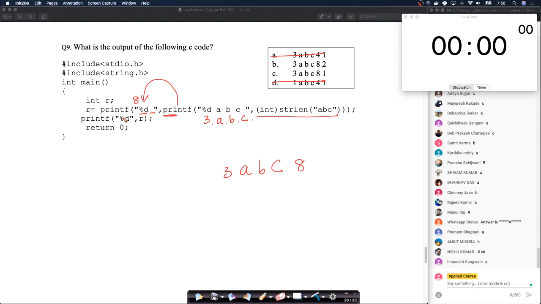R will be 2. Now finally you are printing R. So you get 2 here. So option B is the right option. So in this whole thing, you just have to know this function called strlen, which is very straightforward.